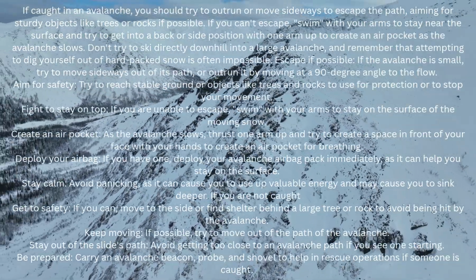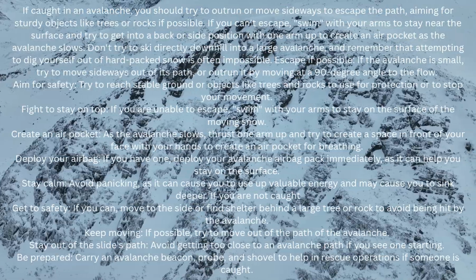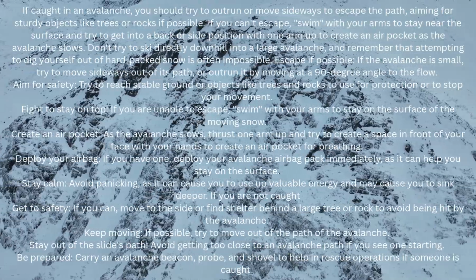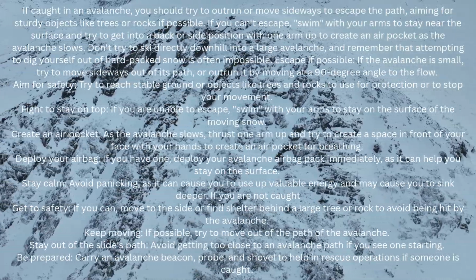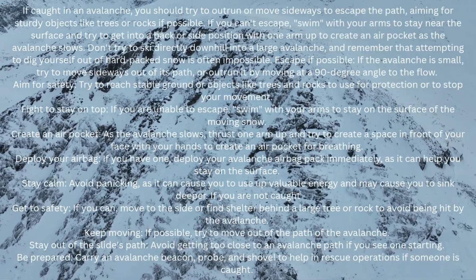If the avalanche is small, try to move sideways out of its path, or outrun it by moving at a 90-degree angle to the flow. Aim for safety. Try to reach stable ground or objects like trees and rocks to use for protection or to stop your movement. Fight to stay on top.